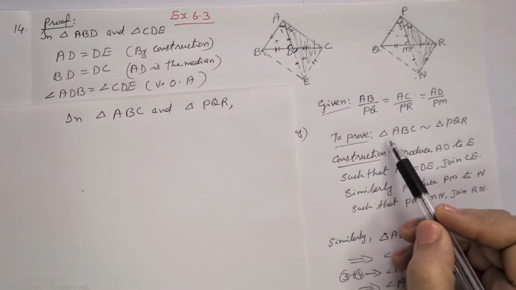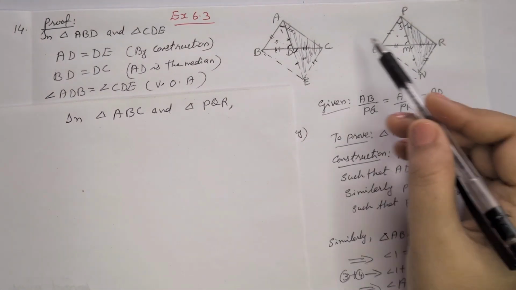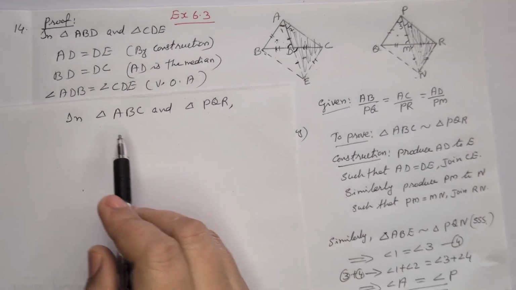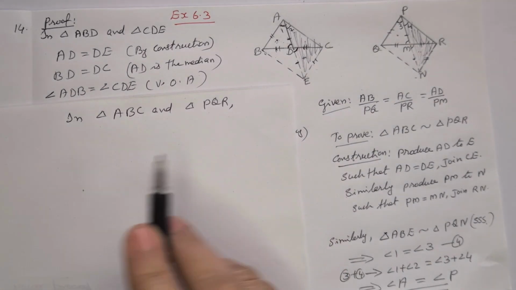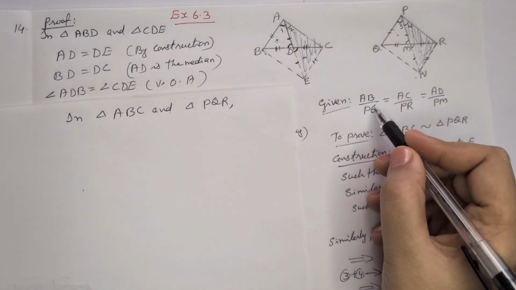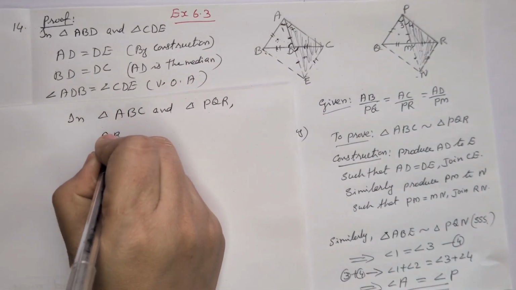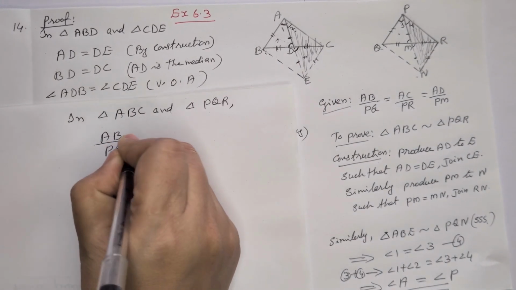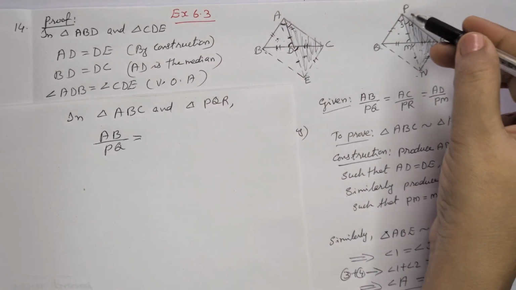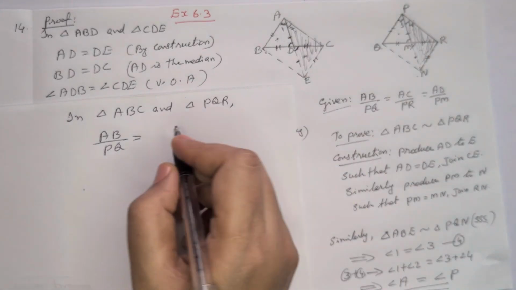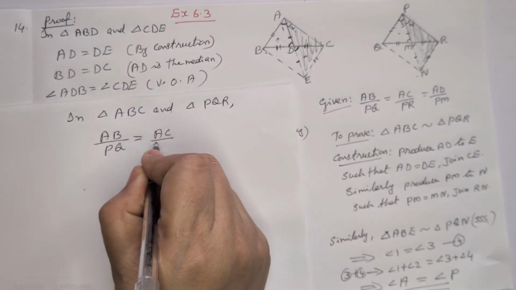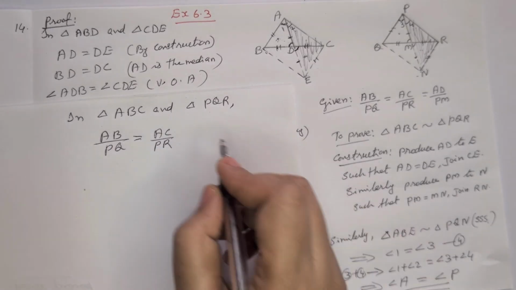Here we have to prove triangle ABC similar to triangle PQR. So consider triangle ABC and PQR. Here already given AB by PQ is equal to AC by PR. That's given.